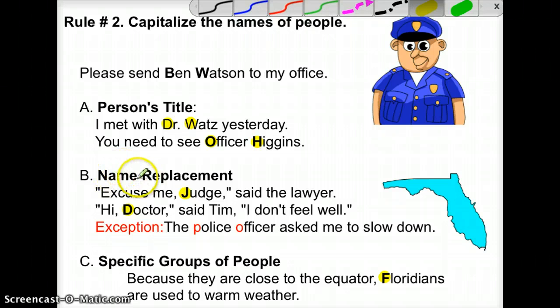For name replacement, anytime you are replacing a person's name with the title, that gets capitalized as well. "Excuse me, Judge," said the lawyer. Judge gets capitalized, but you may be asking yourself, well, why doesn't lawyer get capitalized? Isn't that name replacement? Well, the difference here is we just said the lawyer. We're not talking about a specific name replacement here. We're just saying a random lawyer.